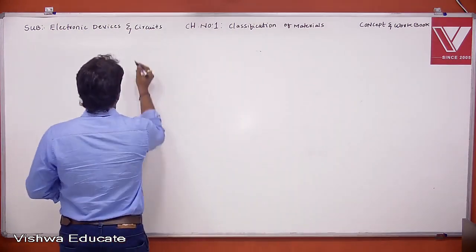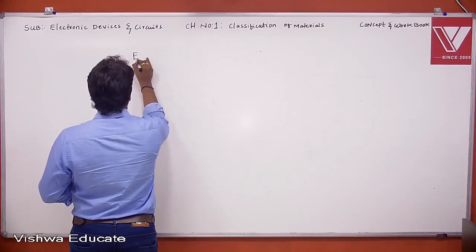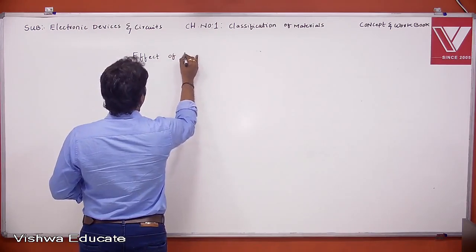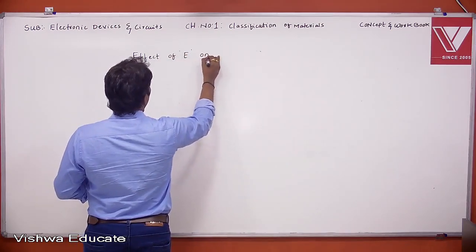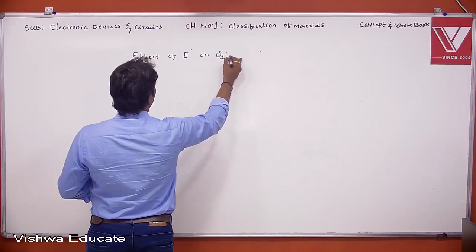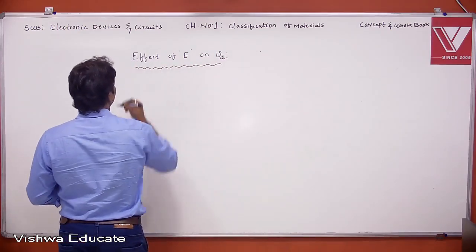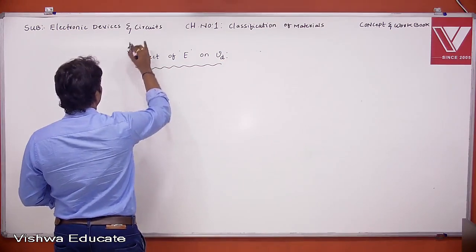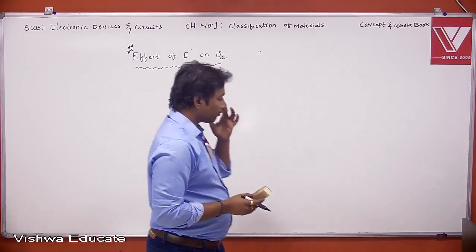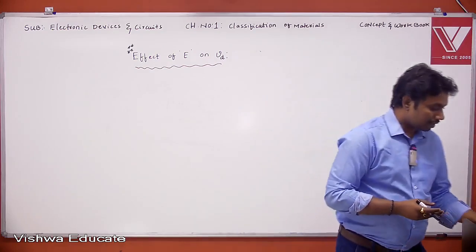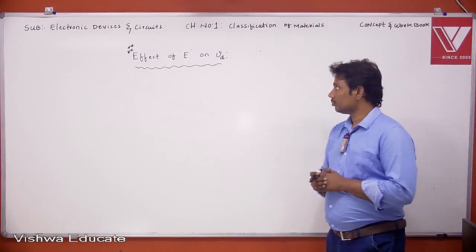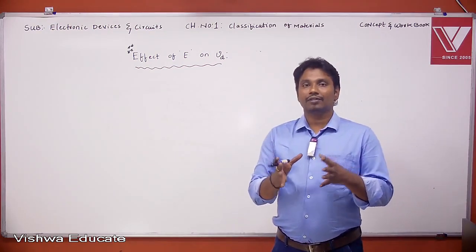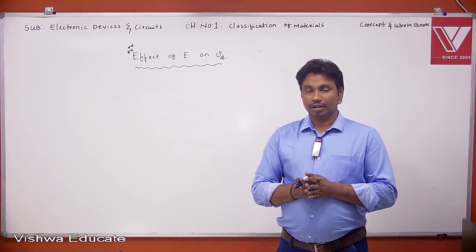Next topic. Effect of electric field on drift velocity. This is also an important concept. Effect of electric field on drift velocity. Right. See, when we apply an extra electric field to a conductor or a semiconductor, what happens?